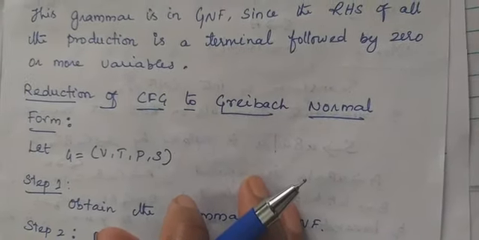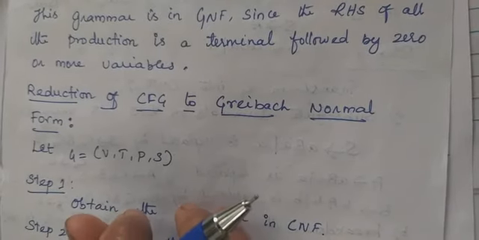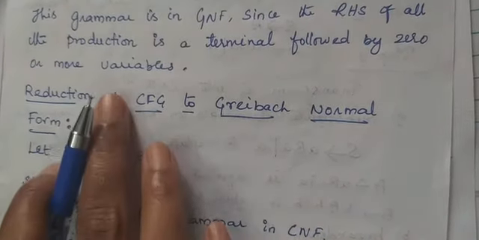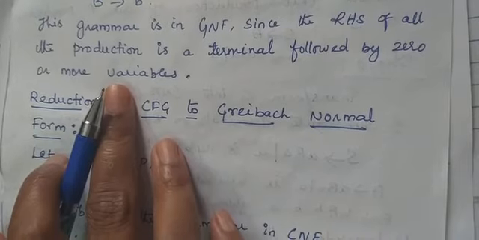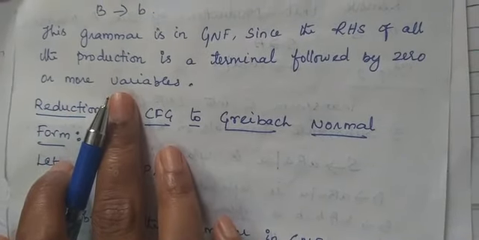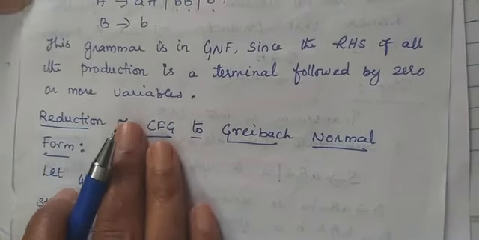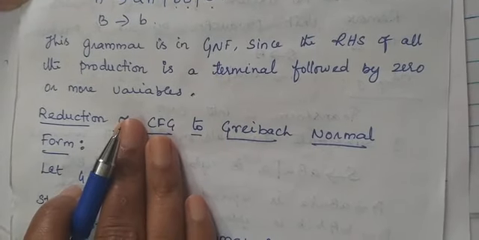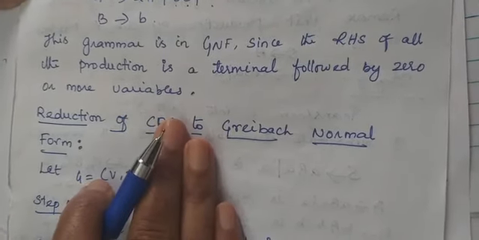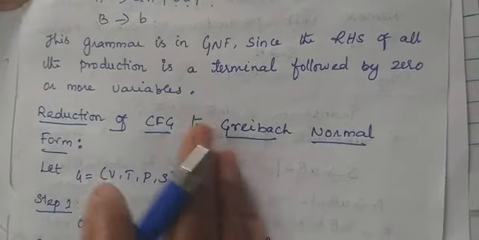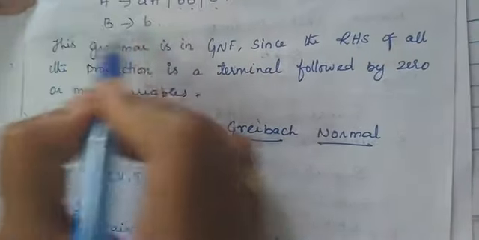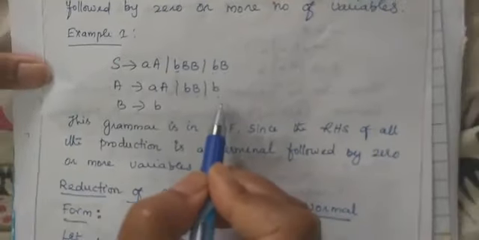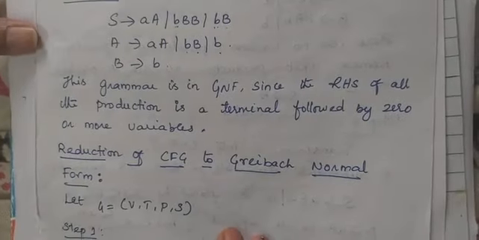Now, reduction of CFG to Greibach normal form. We have to reduce the context-free grammar to Greibach normal form. Just now we discussed that in GNF, on the right hand side the first symbol should be the terminal. The grammar is given, so that grammar has to be reduced to Greibach normal form. For that there is an algorithm.